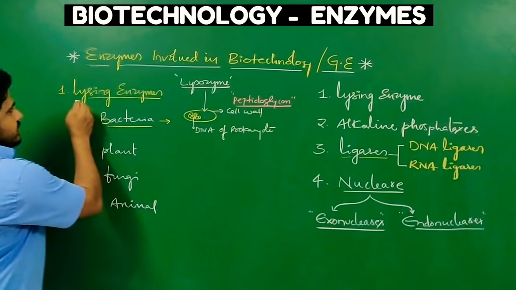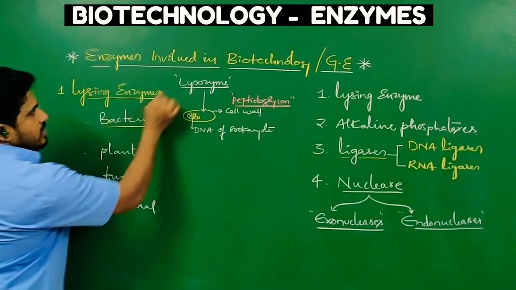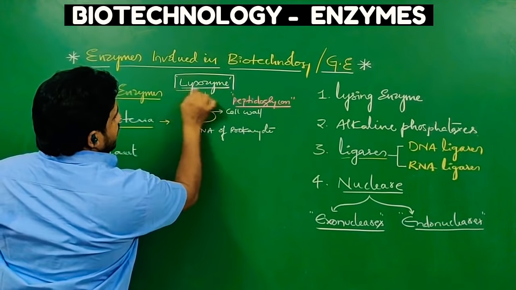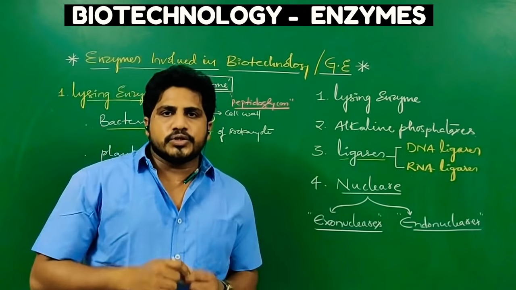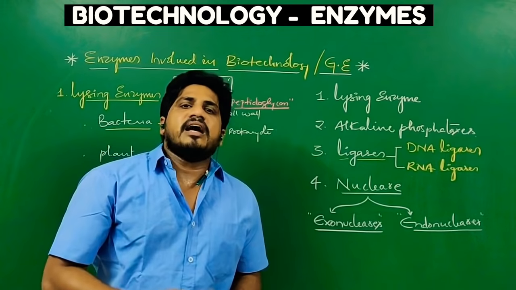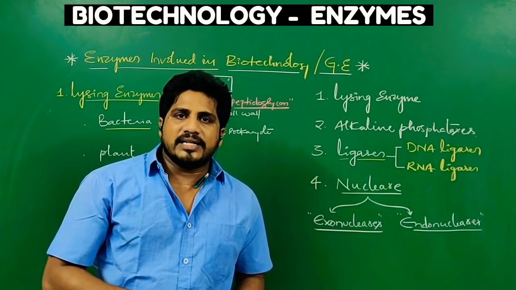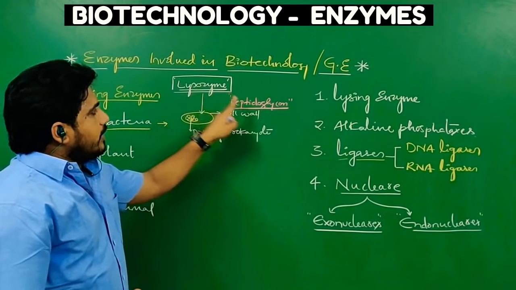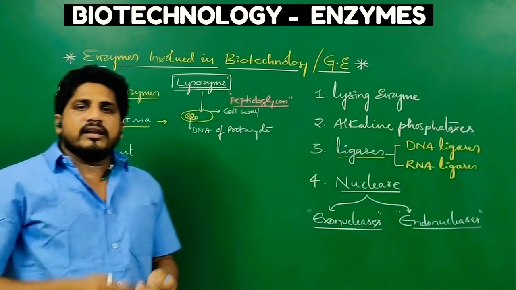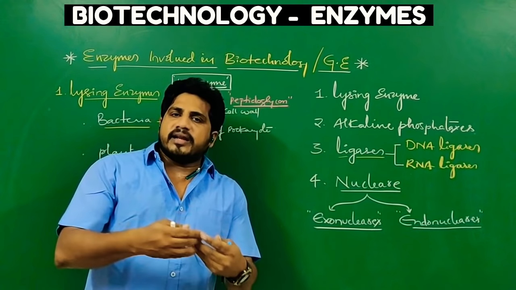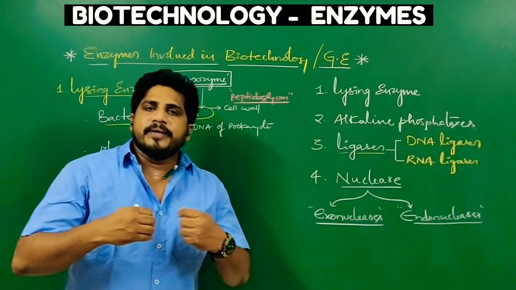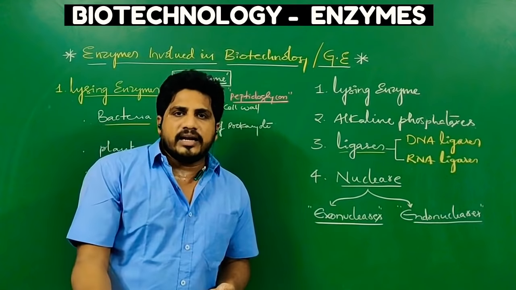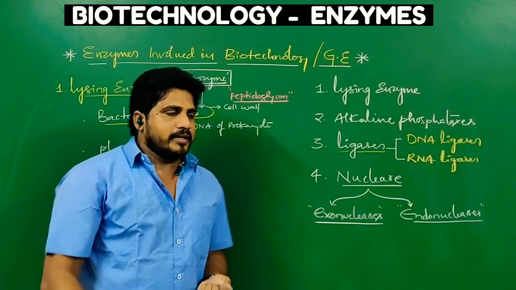So the lysing enzyme in case of bacteria is lysozyme. Sometimes a question may come, why is lysozyme used to break bacteria or any other prokaryote? The answer is lysozyme targets peptidoglycan. Then the bonds present between the NAM and NAG of peptidoglycan will be broken, then the cell wall will be ruptured, then ultimately we can collect the bacterial genome called DNA.